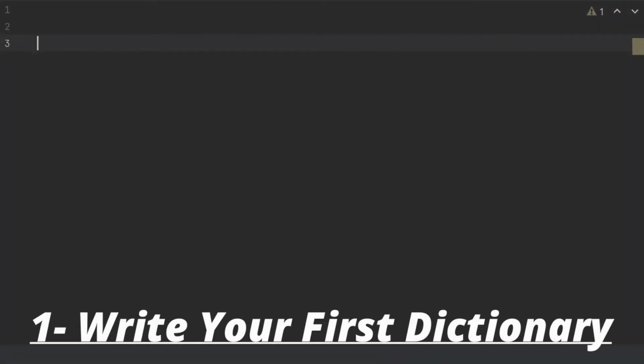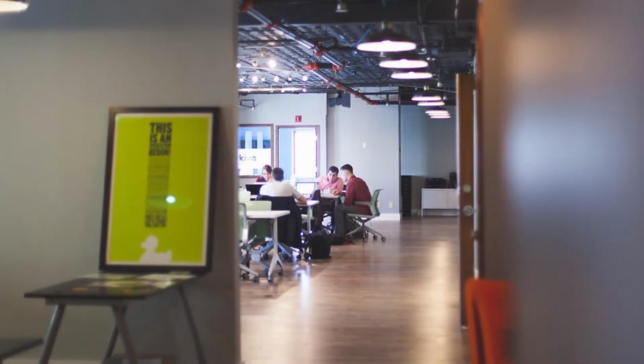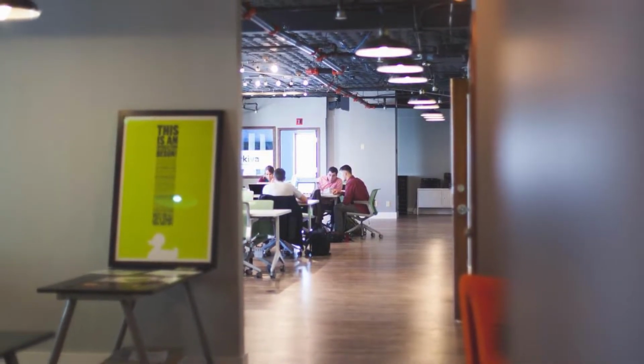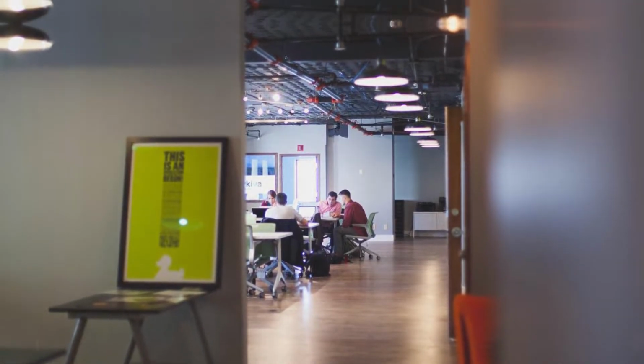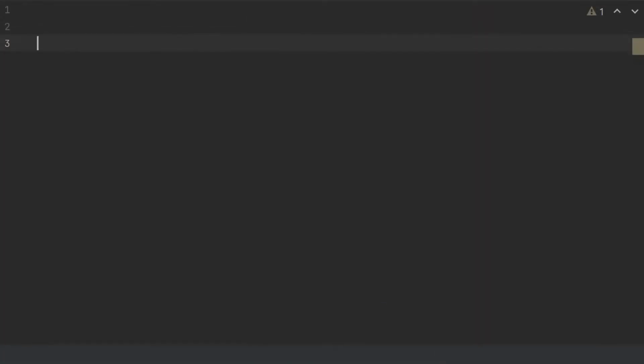Okay, let me give you a metaphor to explain what I mean with keys and values. In class, students have numbers. Let's say Paul is number 1 and David is number 2. When the teacher says, "Who is number 1?" Paul will raise his hand. That is the same in dictionaries. We have keys, which is number 1, and values, which is Paul, let's say.